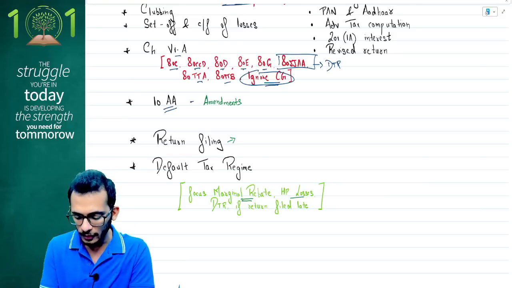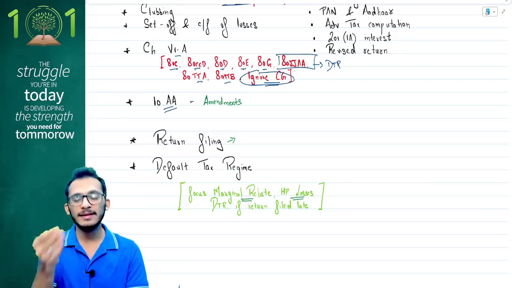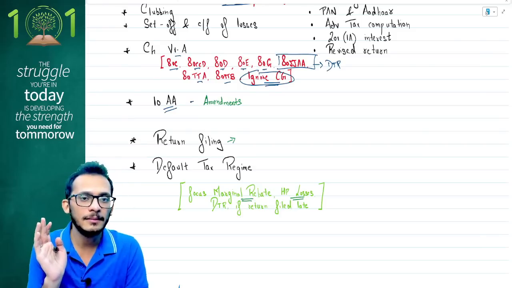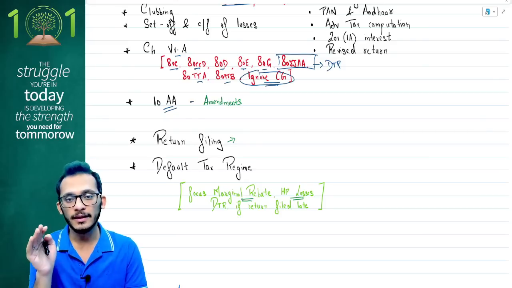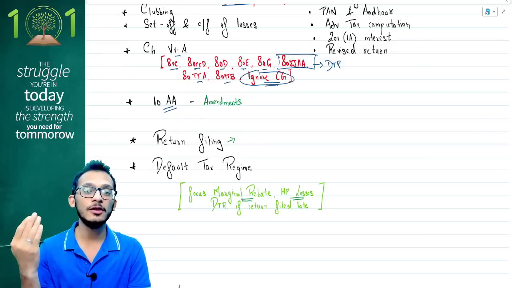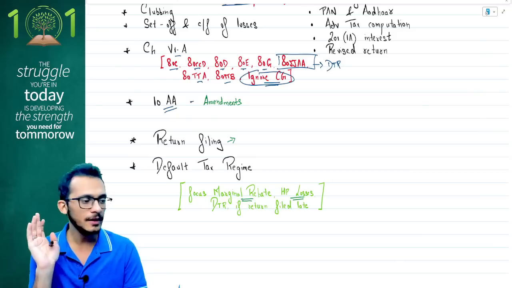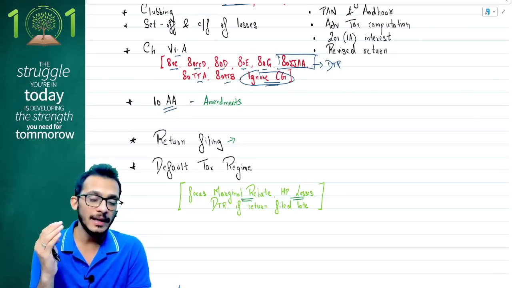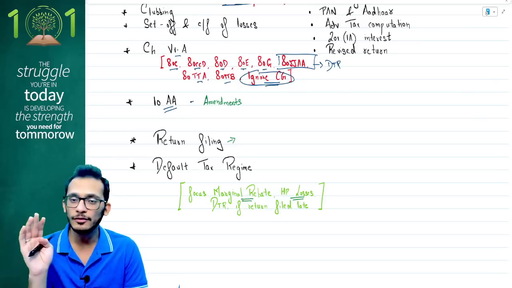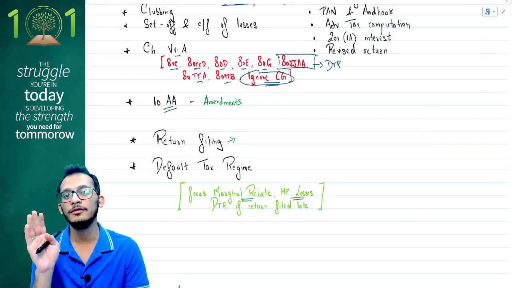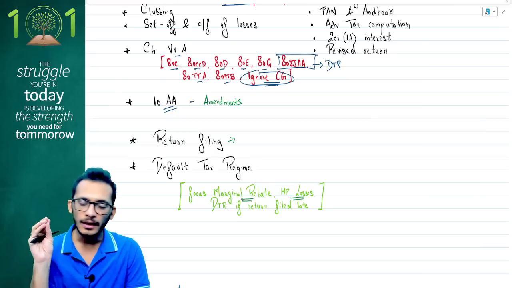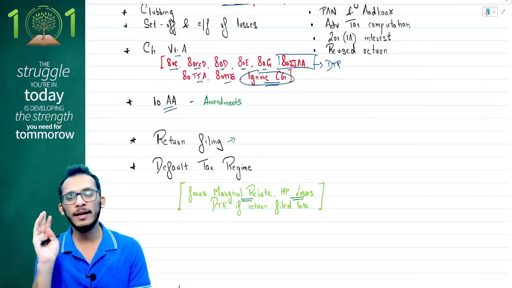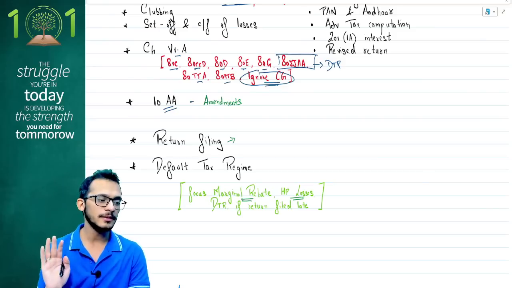Second is your HP losses. Yes, ICI in the September exam has suddenly taken a twist. While I'll be discussing this in a separate video with you for amendment chapters, ICI has taken a twist where they've come and confirmed saying that for default tax regime, HP losses can no more be carried forward. ICI has tested this in September exam, but people did not pay much attention to it. So chances that ICI will test it in May exam also is very critical. Sorry, in January exam is also possible. So please pay attention to that also. If you have not gone through the topic and you don't understand what it is, don't worry. In the next few days, you'll have another video from my side discussing all these amendments.